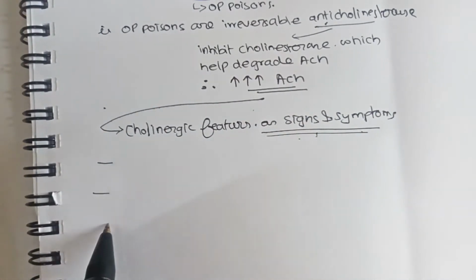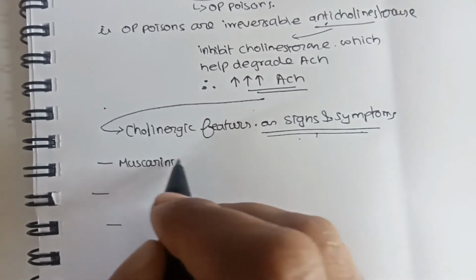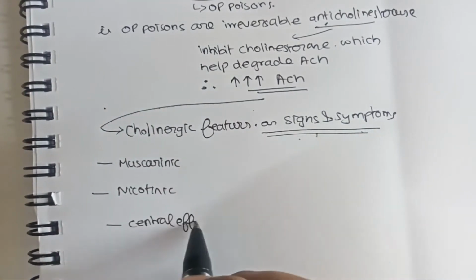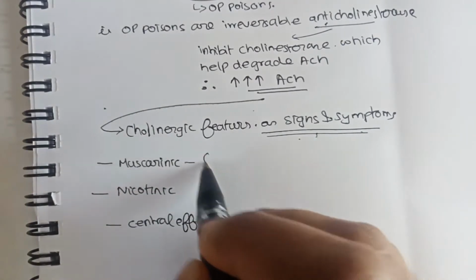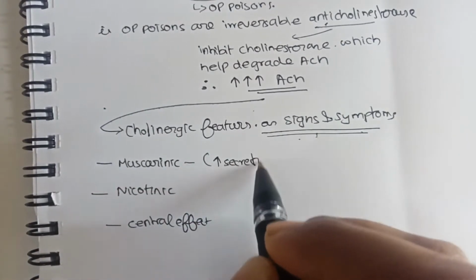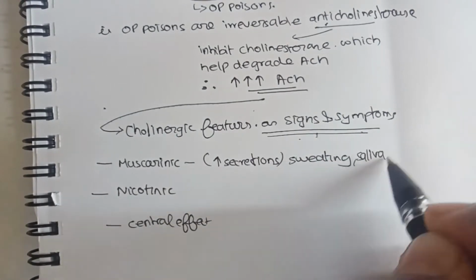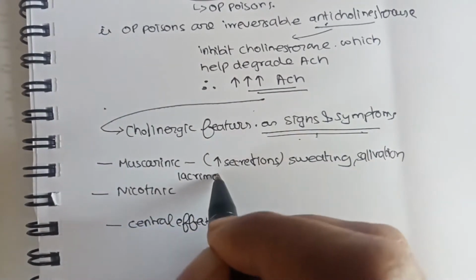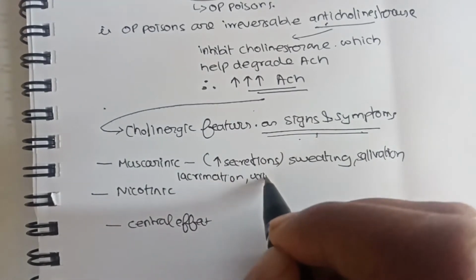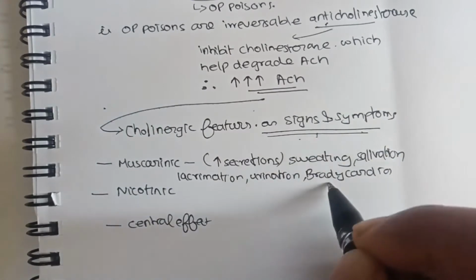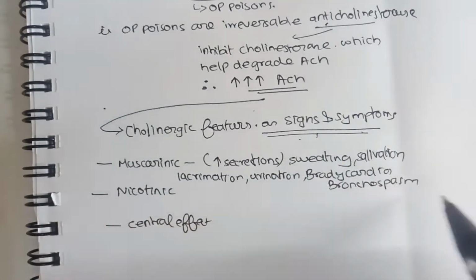There are mainly three types of signs and symptoms: the muscarinic, nicotinic, and central effects of the cholinergic drugs. The muscarinic effects include increased secretions like sweating, salivation, lacrimation, urination, along with bradycardia, or there can be bronchospasm.